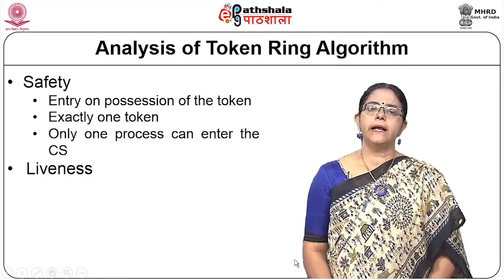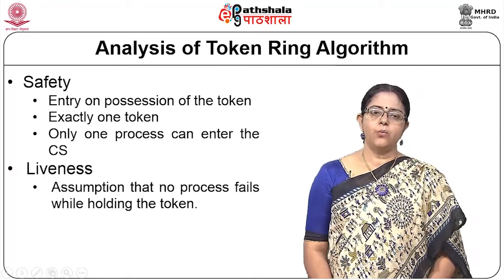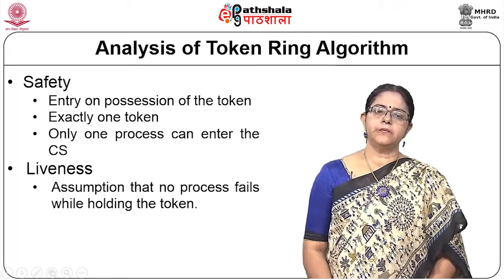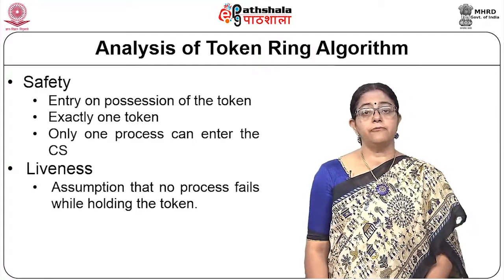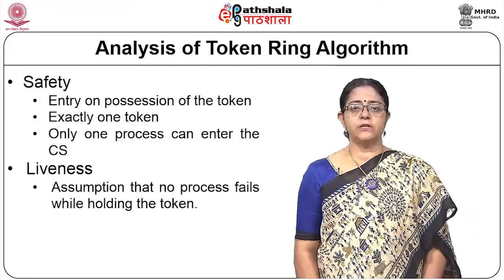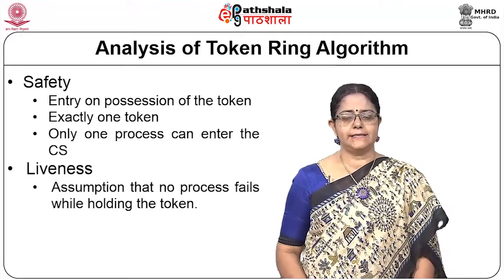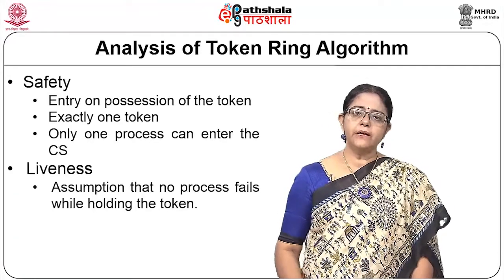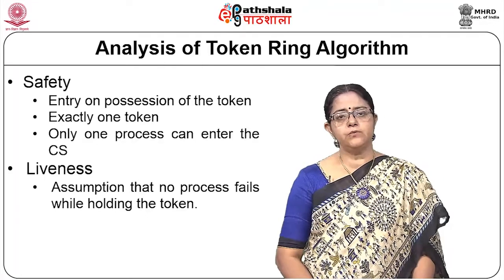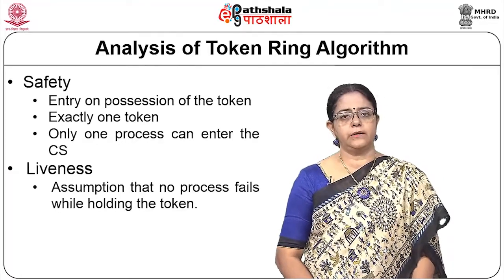In case of liveness, we have the assumption that no process fails with the token. So, the token will always be alive in the system, and whenever a process completes, it will send the token along the ring.